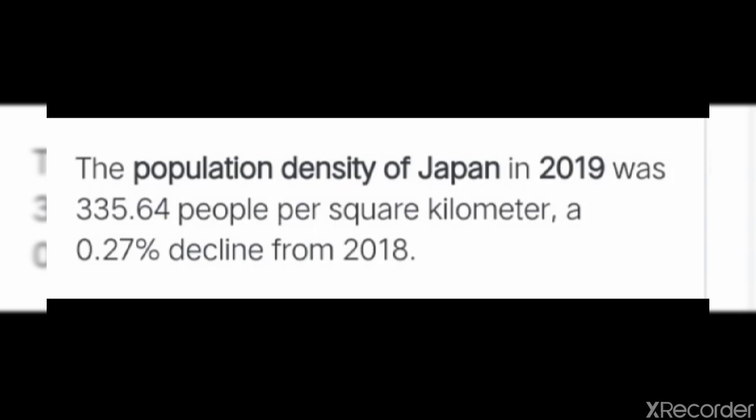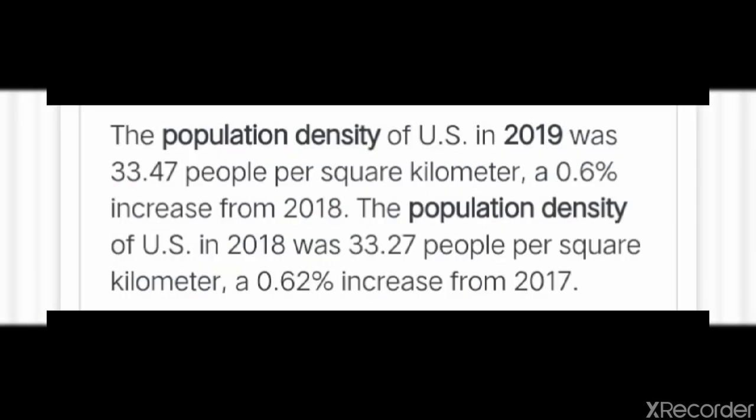If we see the population density of Japan in 2019, it was 335.64 people per square kilometer. Now next one, US. The population density of US in 2019 was 33.47 people per square kilometer, a 0.6% increase from 2018.